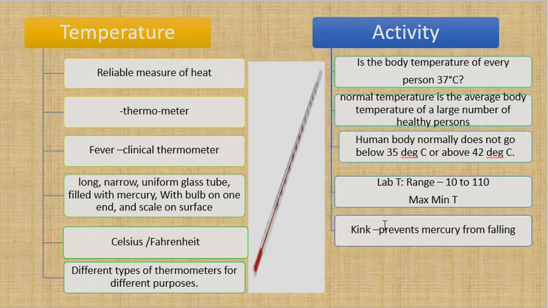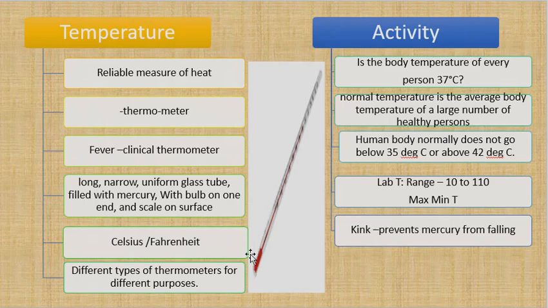That is why in a weather report, in news on TV or in newspapers, you will find: today the temperature in Dubai is like this, today the temperature in New Delhi is like this, today the temperature in Osaka is like this. Why? Because it measures the maximum and minimum temperature of that city on that particular day. That is the maximum and minimum temperature.